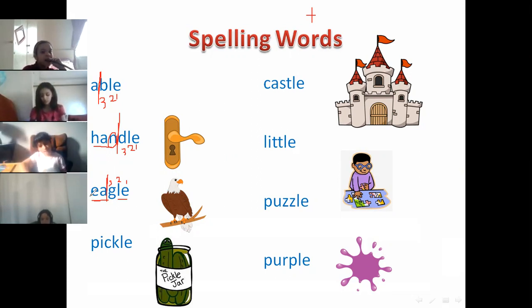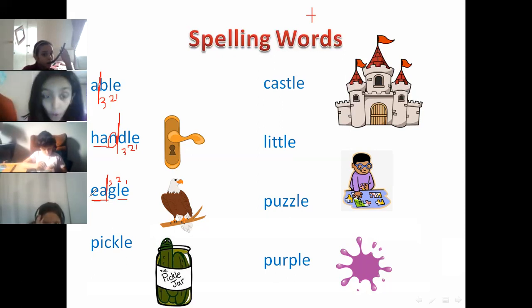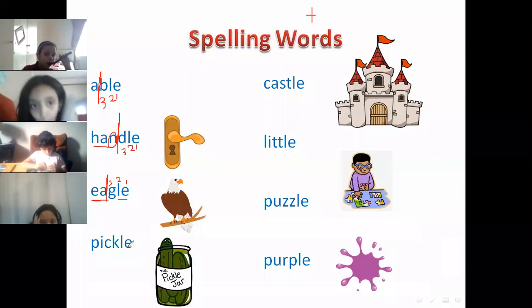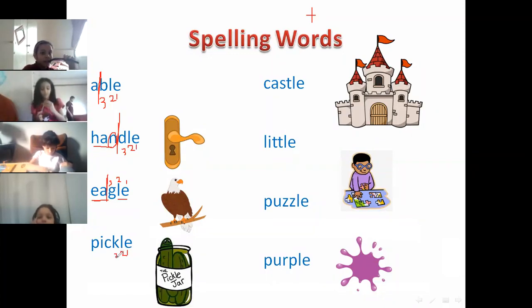So to read a word ending with LE, we're going to count back from the end and then we will divide the word or break it into syllables, so we will be able to read this word easier. Here, let's count 1, 2, 3 and divide it. Let's look at the first syllable now.